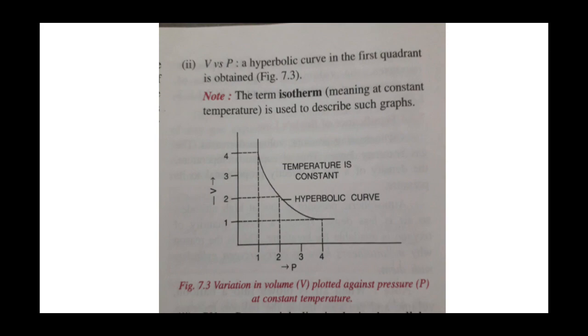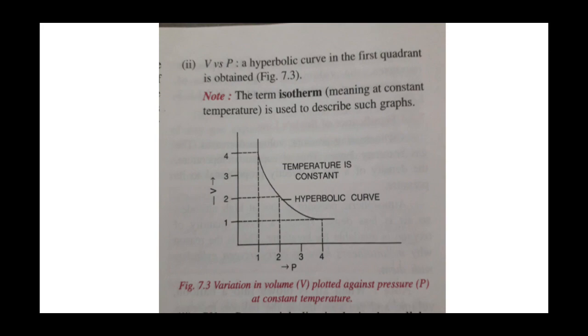Isotherm means at constant temperature. At constant temperature, this graph will be formed, in which you can see, when we draw the graph between pressure and volume, we get a hyperbolic curve. Are you able to see? A hyperbolic curve. So that's it about Boyle's law.